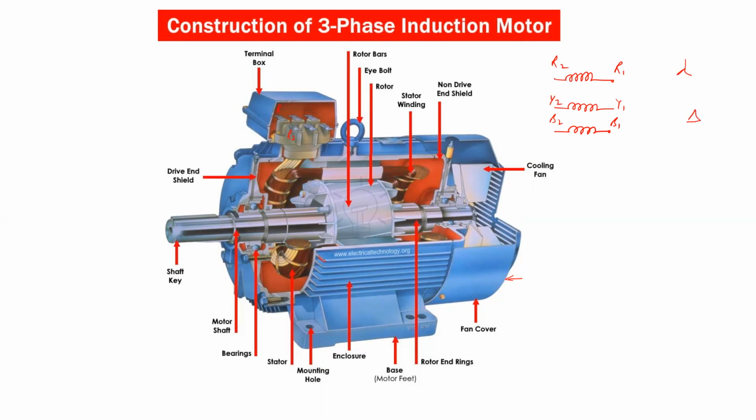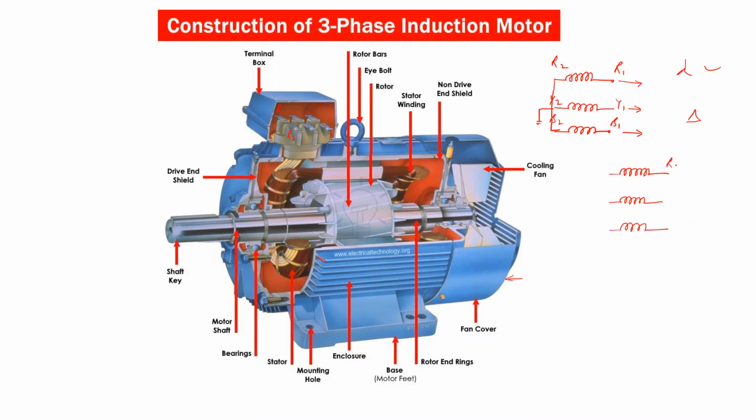When it is connected in star, say the end points are connected to the ground or to the neutral, whereas the other ends are connected to the supply terminals of the 3-phase windings. So it is a star connected one, whereas we can make it a delta connected motor, where the voltage across each phase is equal to the rated line to line voltage.